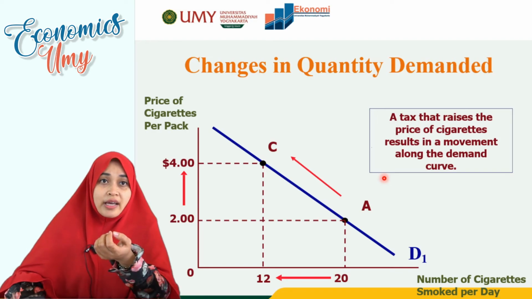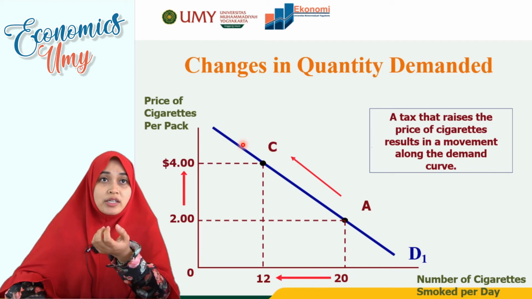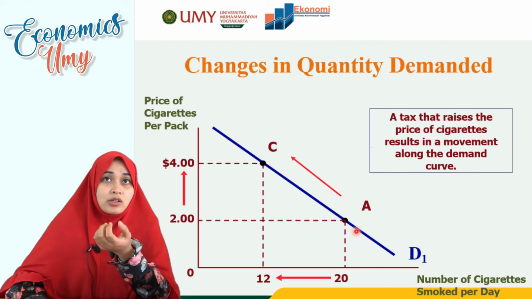When the excise tax on cigarettes increases, it results in a movement along the demand curve. This is what we call the movement along the demand curve. It only moves along the demand curve, not higher or lower. So this is the change in quantity demanded captured in this graph.